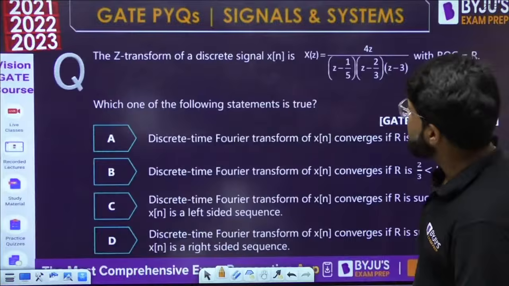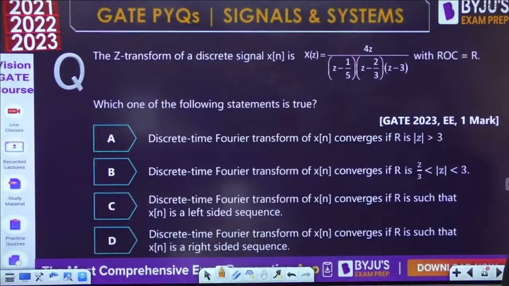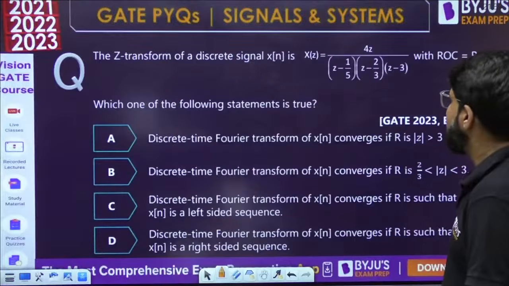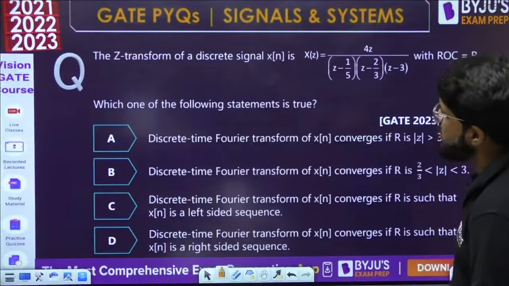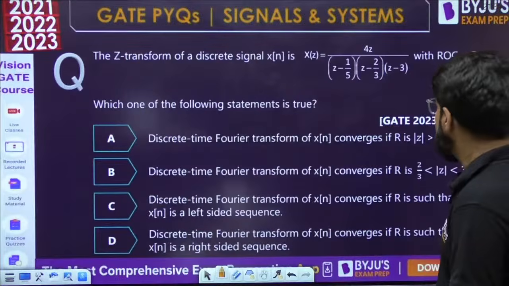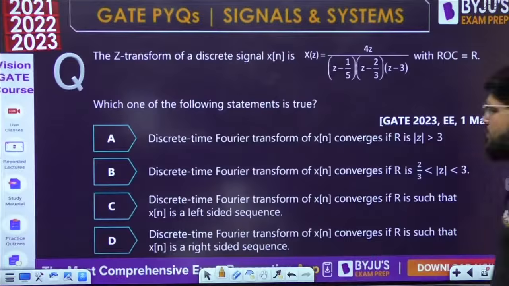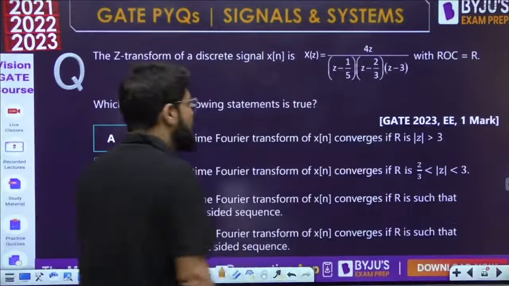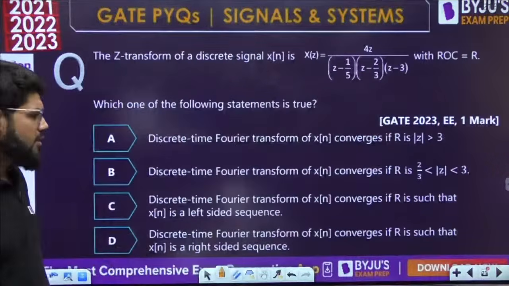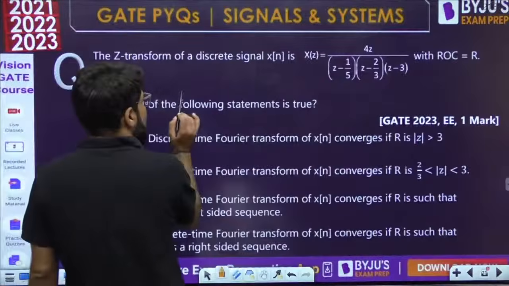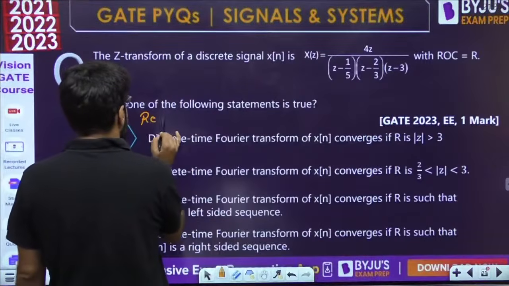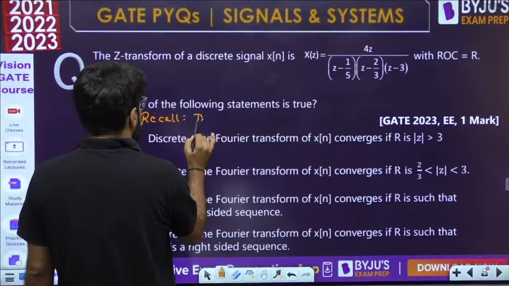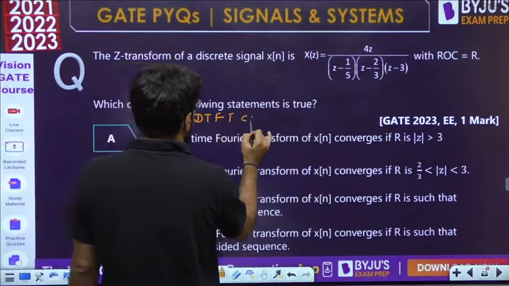The Z transform of a discrete signal x(n) is X(z) equals 4z upon (z minus 1 by 5)(z minus 2 by 3)(z minus 3), with the ROC equal to R. Which of the following statements is true? The discrete time Fourier transform converges if what? Simple. Recall one point: when does the DTFT converge?